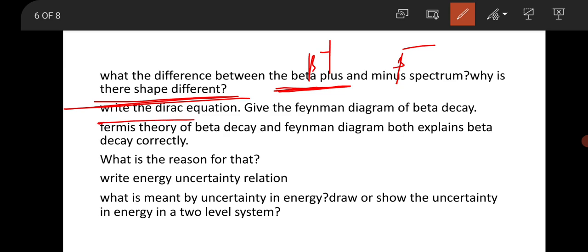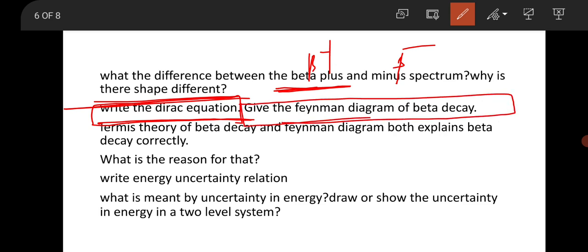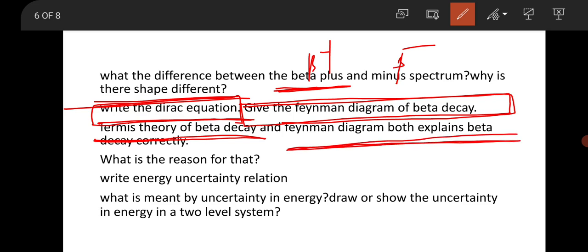Then they asked to write the Dirac equation. This is a very famous equation in physics. Then they asked to draw the Feynman diagram of beta decay. Then the Fermi theory of beta decay was asked. Then the Feynman diagram of basic beta decay was asked. Then what is the reason for that?